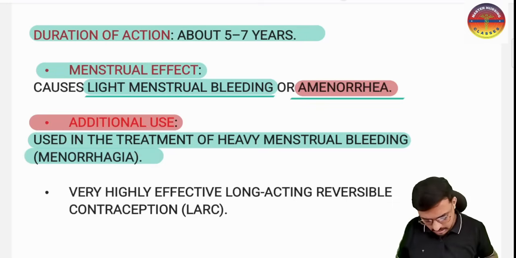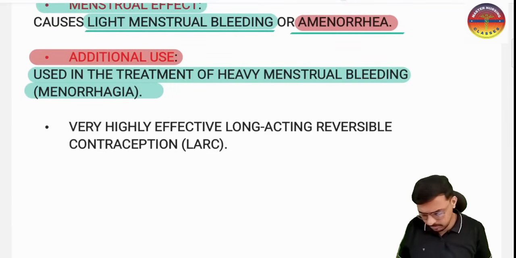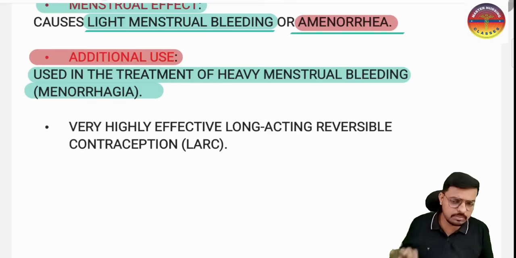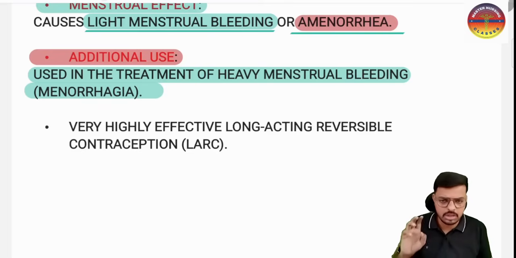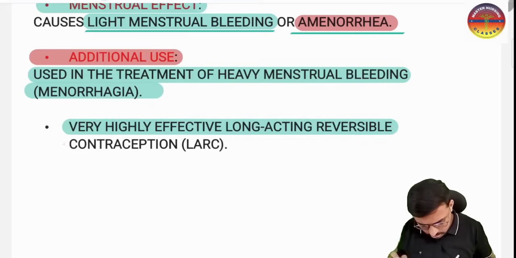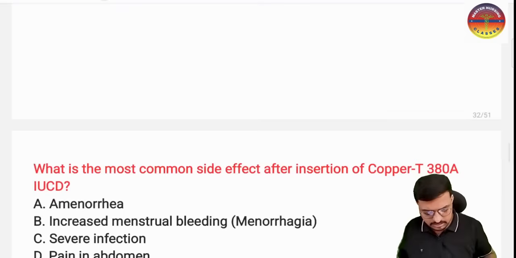Okay, yes sir. And this is one of the highly effective long-acting contraceptive devices, so that is very important to keep in your mind. Among the copper T, multi-load, Lippes loop and hormonal, which one is the best highly effective long-acting reversible method? That is the hormonal IUCD, because it has a very low failure rate. So that is the reason.